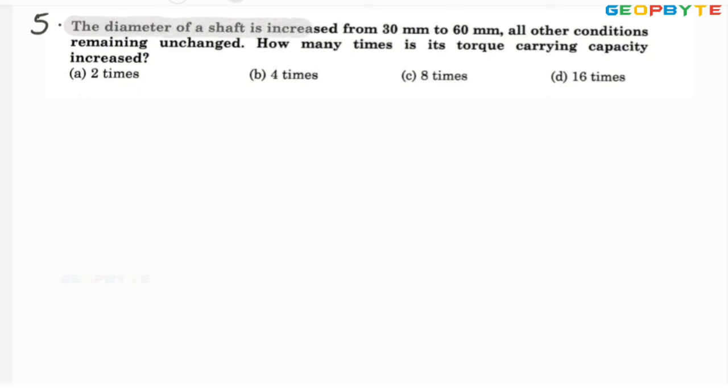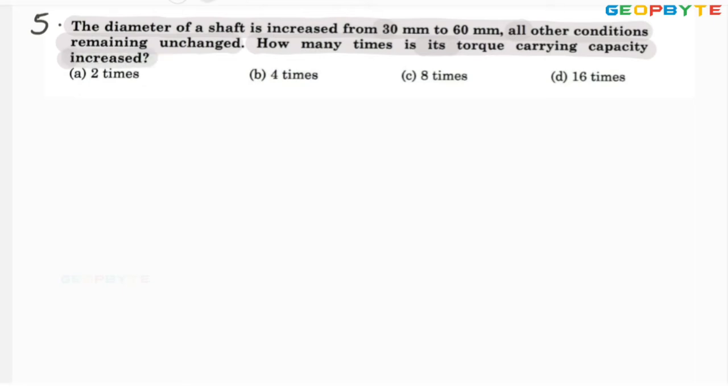The diameter of the shaft is increased from 30 mm to 60 mm. All other conditions remaining unchanged, how many times is its torque carrying capacity increased?